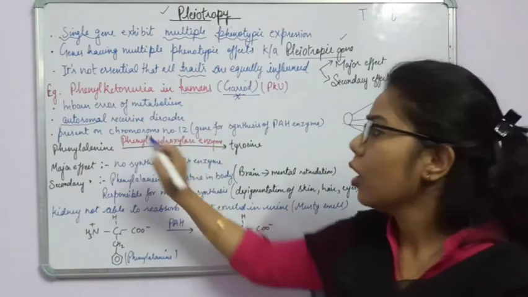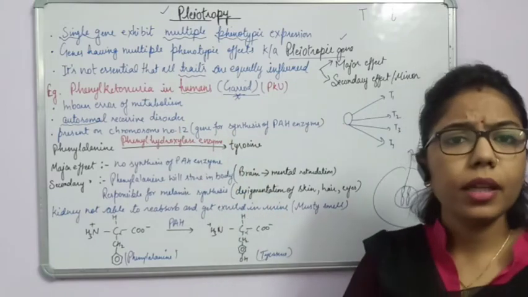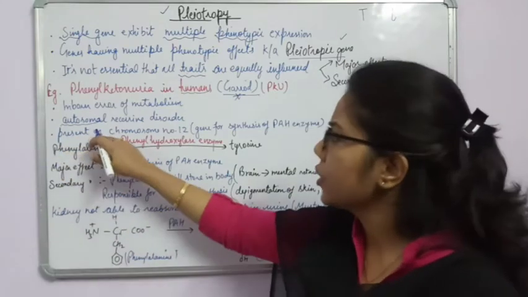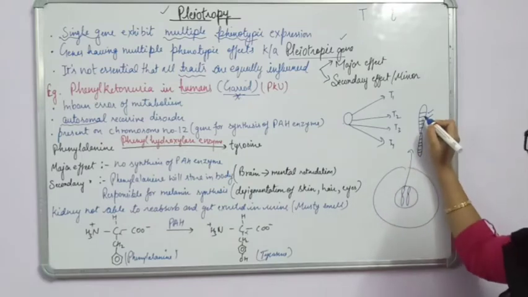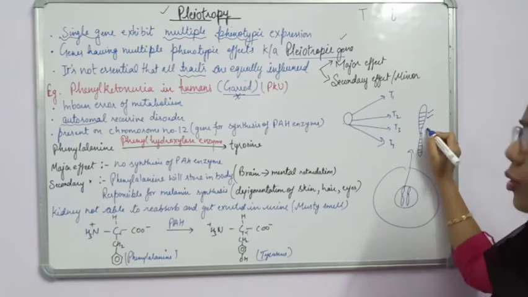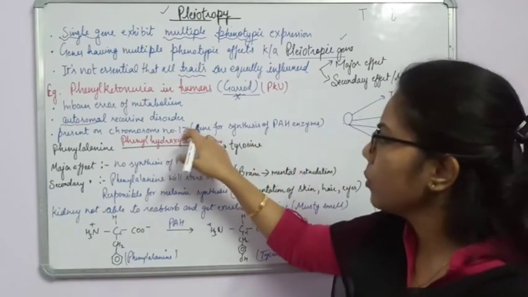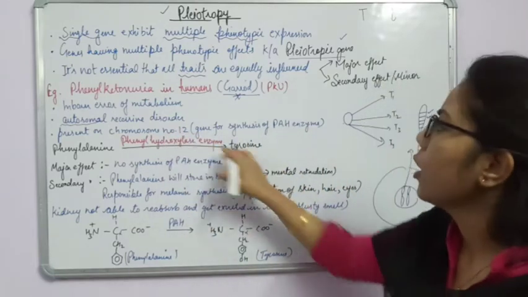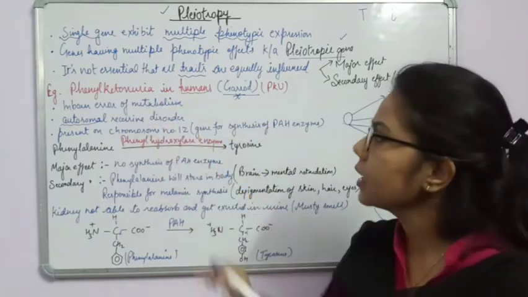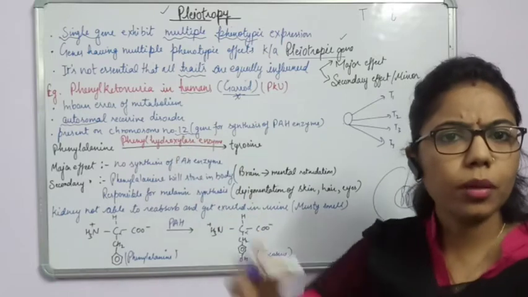What type of disorder is it? Autosomal recessive disorder. And due to this, what will happen? There will be some changes. And what is the change here? This gene, okay, this gene is present where? For example, if I am not taking it sequence-wise 1, 2, 3, 4, so likewise chromosome 12. If you see the sequence in the chromosomes, chromosome number 12 is responsible for what? For the synthesis of the enzyme related to phenylketonuria. Okay, because it is a disease, so due to this disease, there will be some changes in this chromosome number 12.